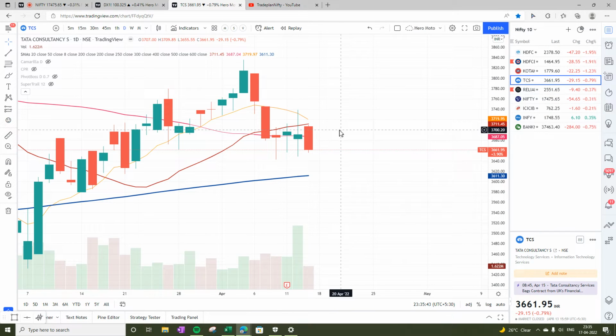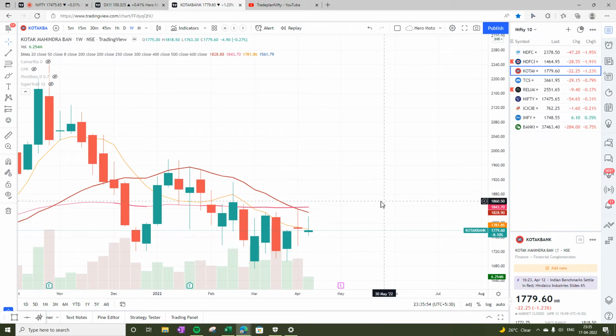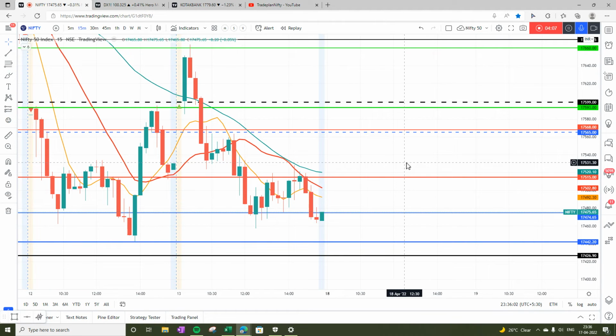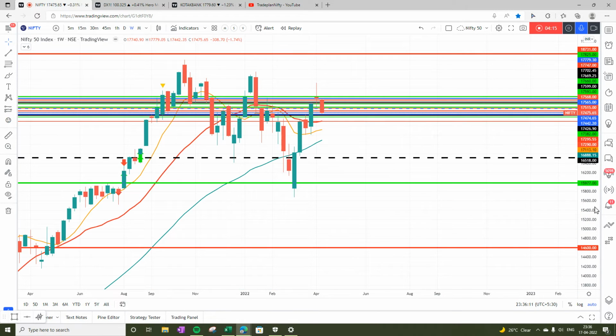TCS on weekly chart, let's have a look. On weekly chart it is showing a reversal, close below 20, not looking good. Kotak, similar story, not looking good, below 50, below 20 and below 8. So all the Nifty top 10 are not giving a positive sign. Global clues are also not looking very good. But now when we look into Nifty on weekly chart, let's see what Lalaji is telling us.